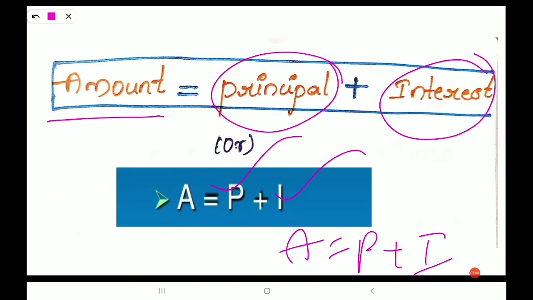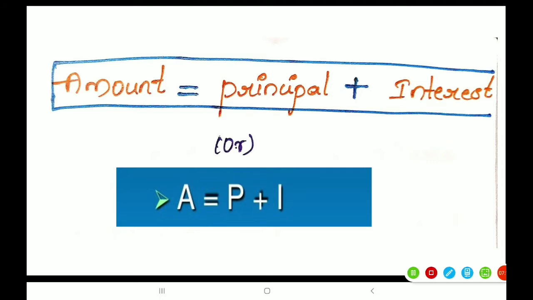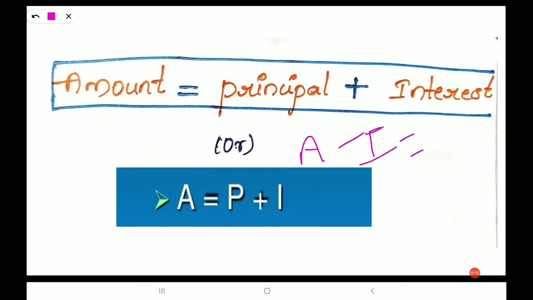We can write this in a different manner also. Suppose you need the principal, we can write A minus I is equal to P.